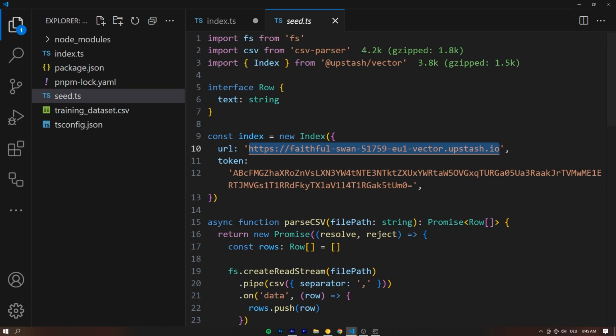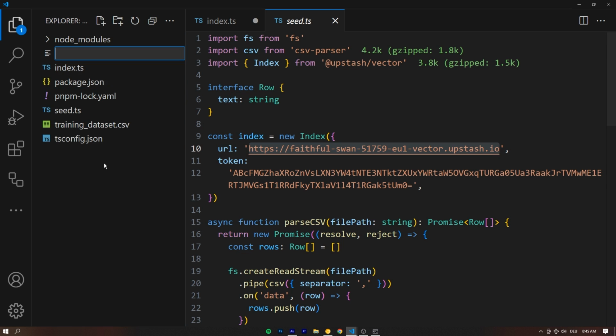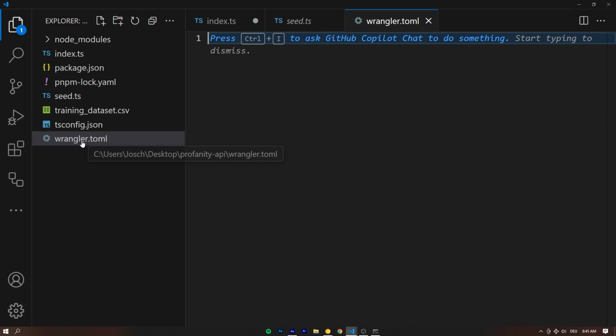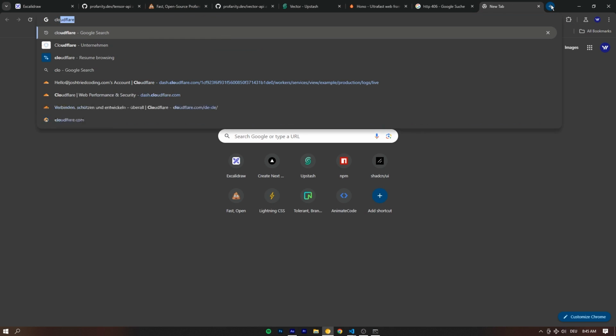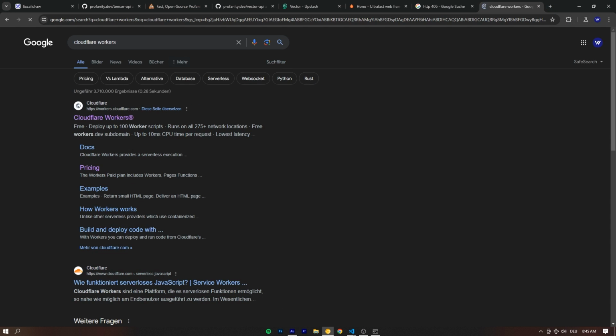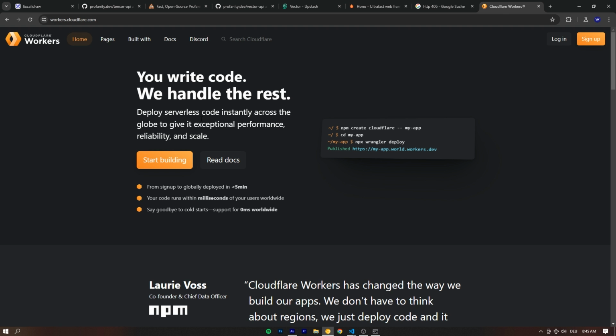And that better approach happens inside of a file that is called the wrangler.toml. Now, if you've never worked with Wrangler or a TOML file before, don't worry, it's very, very simple. What is this file? Basically, if we want to deploy to Cloudflare workers, right? Cloudflare workers. Let's see what they are. Let's go to the Cloudflare website. You write the code, we handle the rest. Deploy serverless code instantly across the globe to give it exceptional performance, reliability, and scale. And that's true. It really does.